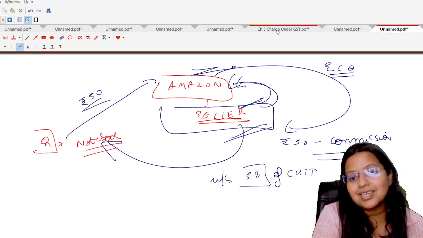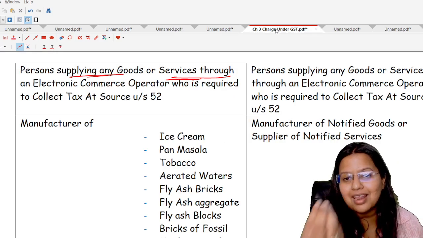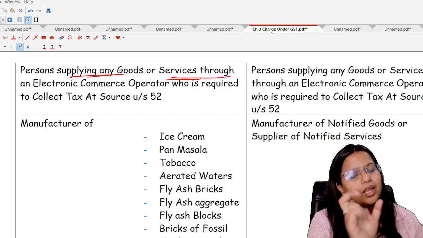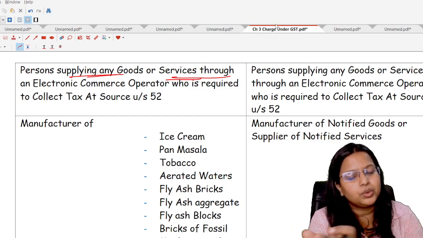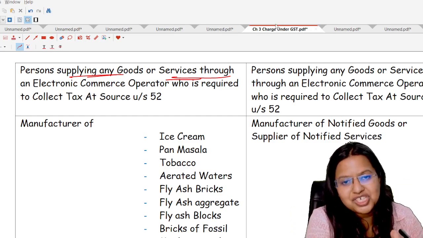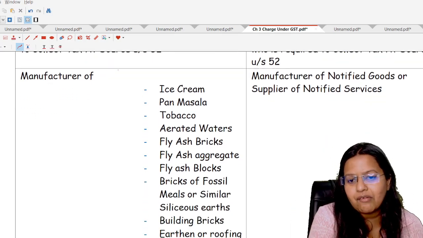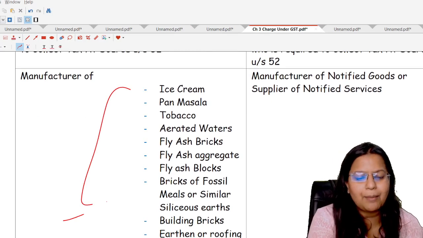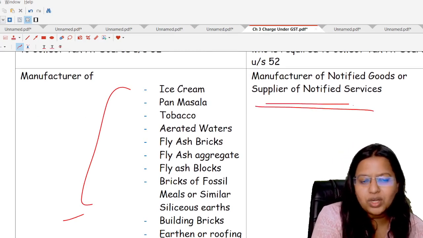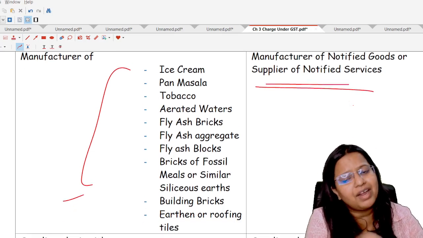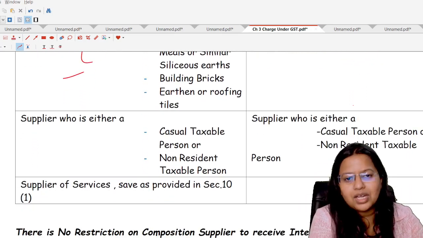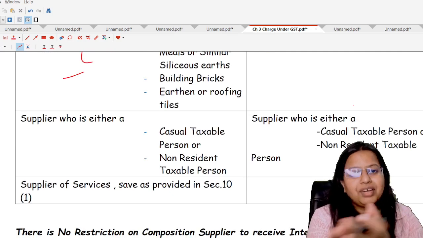in that case, students, the person, that is the seller or the service provider, is not eligible to register under the composition scheme. Next is manufacturers of particular items, which we have already covered. They are not eligible for the composition scheme. If any services are notified, they will not be allowed either. Right now, no services have been notified.